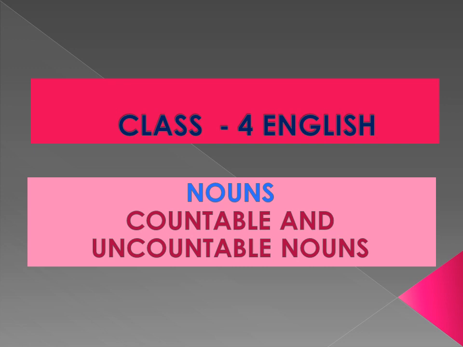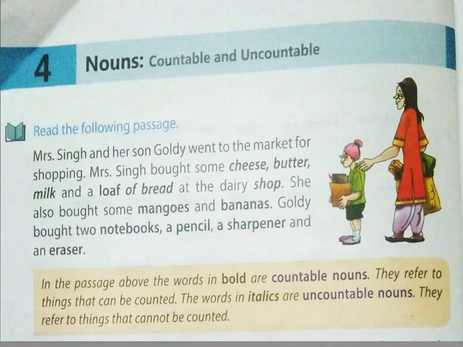In today's class, we're going to learn about nouns, countable nouns, and uncountable nouns. You already know nouns are the names of people, animals, things, or anything which has got a name in the world that is considered as a noun. Now, nouns can be of two types, countable nouns and uncountable nouns. Countable, count. The word itself shows you can count them. Uncountable, uncount. The word says you cannot count them. Let us learn about them in this paragraph.